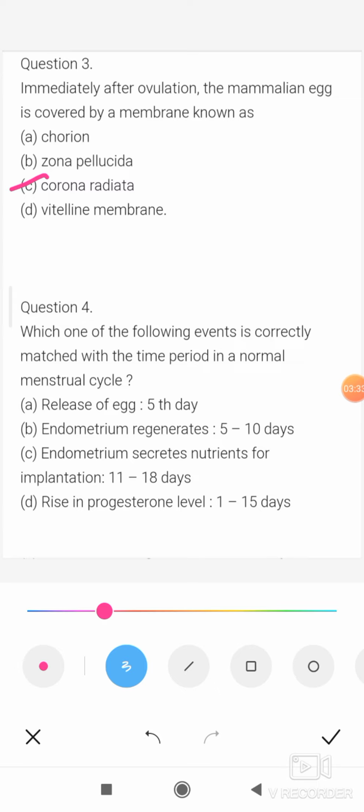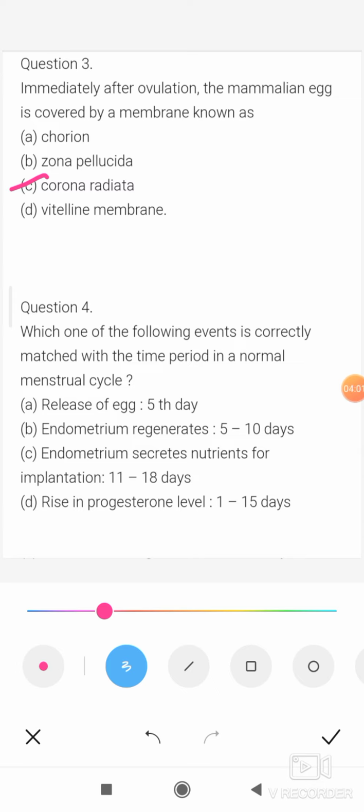Zona pellucida is already present in the mammalian egg, and the white line membrane is an egg membrane. So when the Graafian follicle ruptures and the secondary oocyte is released, it is covered by some follicular cells, that is the corona radiata. So the correct option is corona radiata.